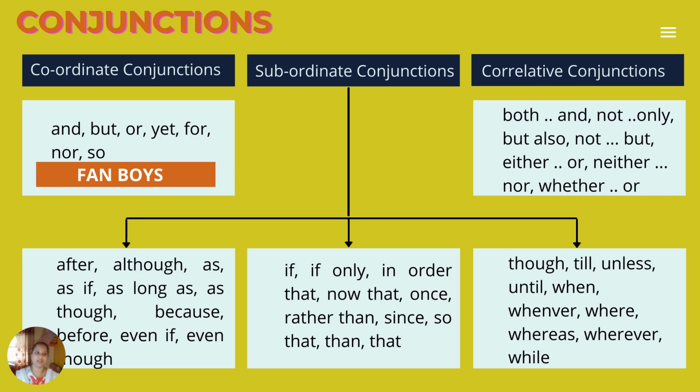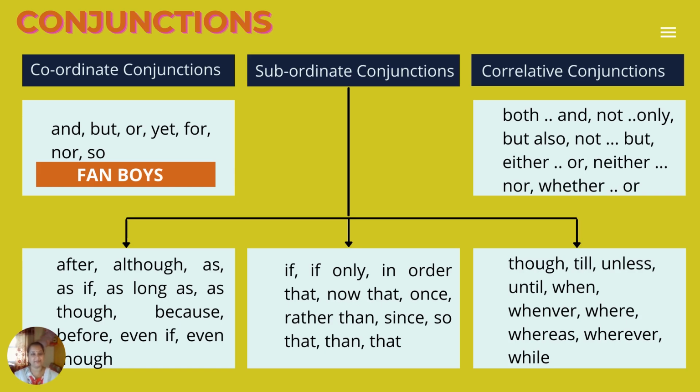So under coordinate conjunctions we have fanboys. The acronym for coordinate conjunctions is fanboys: for, and, nor, but, or, yet, so. So this is fanboys, an acronym that is easy to remember. And coming to correlative conjunctions, I'm skipping subordinate because it's a huge category. So I'm moving on to the correlative conjunctions.